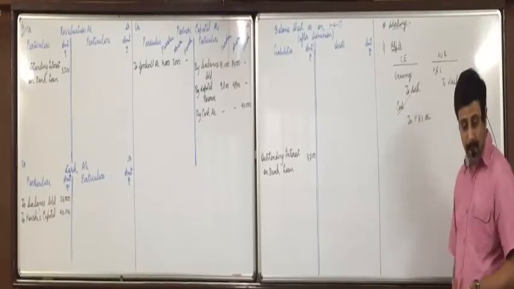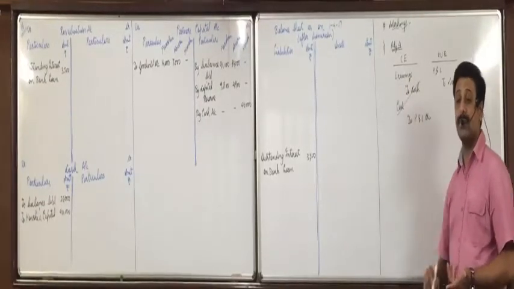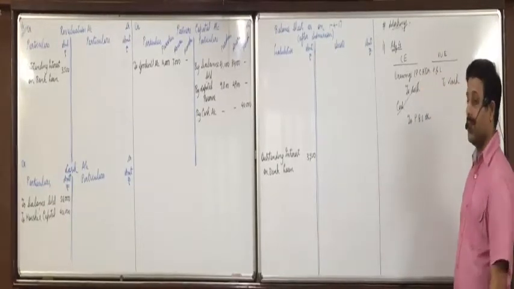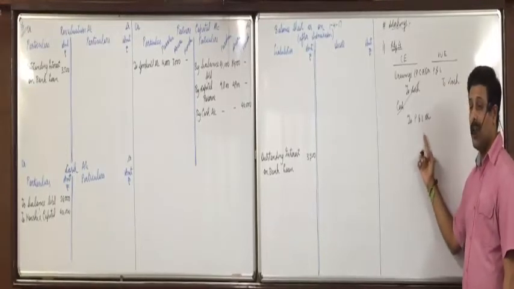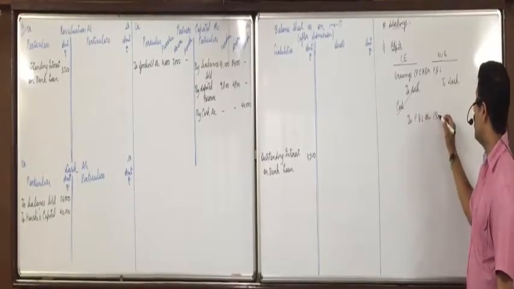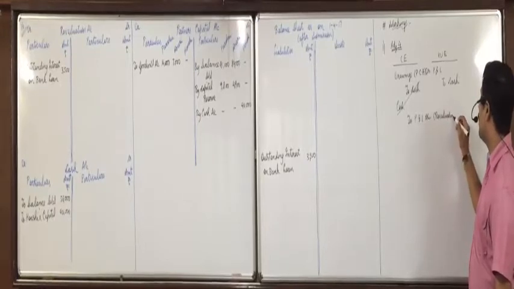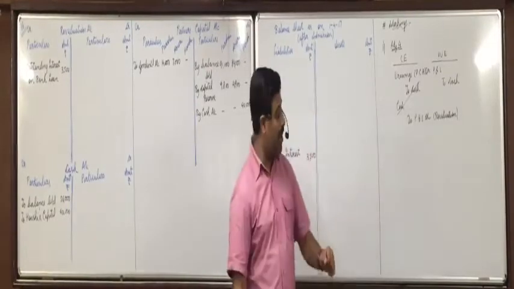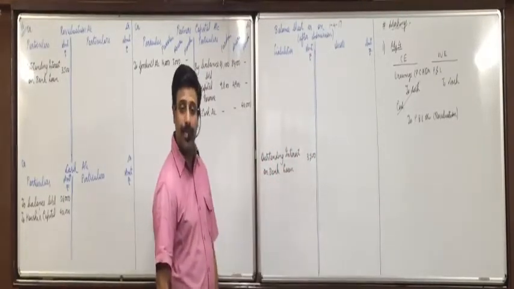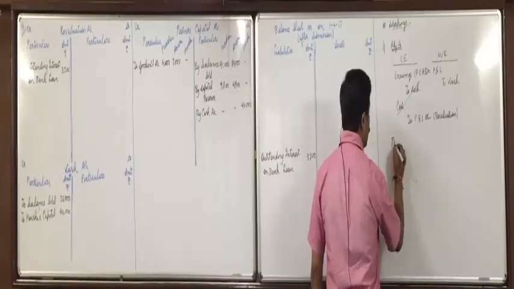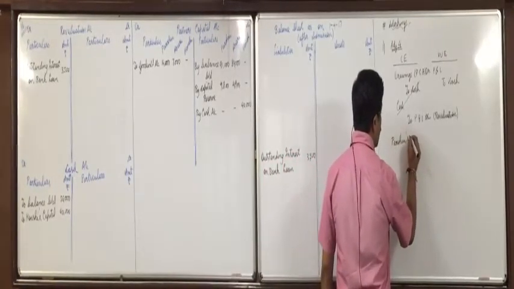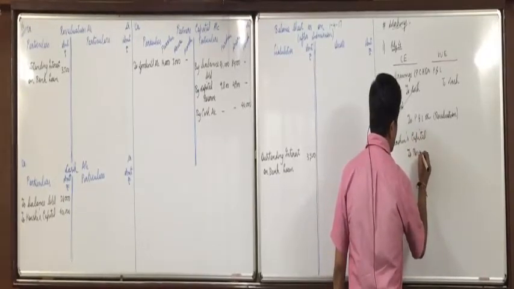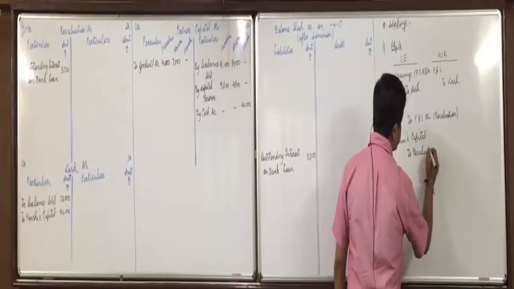But now from this chapter's point of view, where should you show the drawings? Partners capital account on debit side. And where should you show the P&L account? Revaluation account on credit side. So from this chapter's point of view, what will be the journal entry? Partners capital account, means Parshvi's capital account debit to revaluation account. Understood this? So the journal entry would be Parshvi's capital account debit to revaluation account. So new adjustment, mark it important.